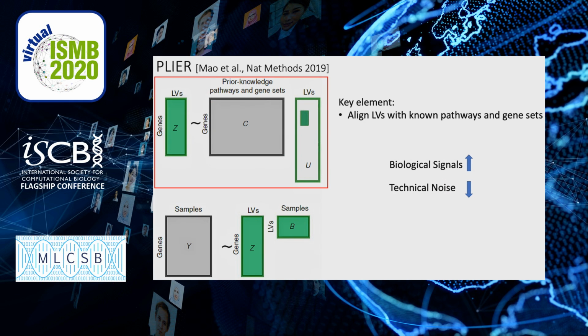In a recently proposed method called PLIER, the authors proposed to incorporate prior knowledge, such as pathways and gene sets, in learning latent variables. The key element of the PLIER framework is aligning latent variables with known pathways and gene sets. By such design, biological signals, which usually have correspondence in prior knowledge, are preserved in latent variables, and technical noise, which usually varies study by study, is filtered out.